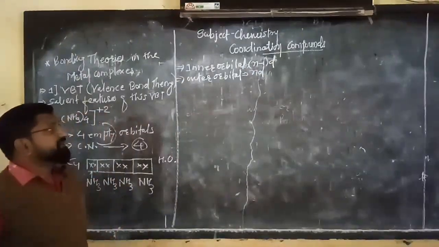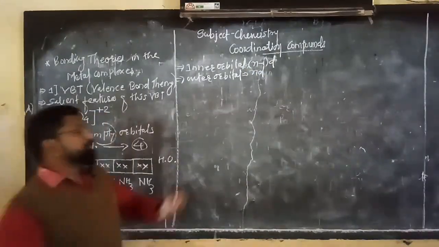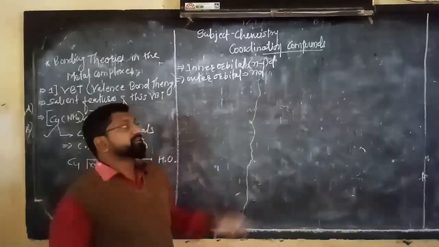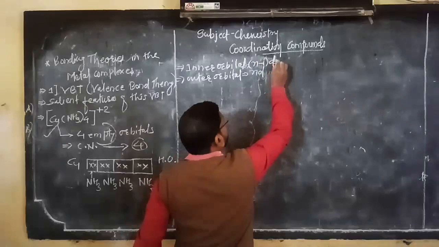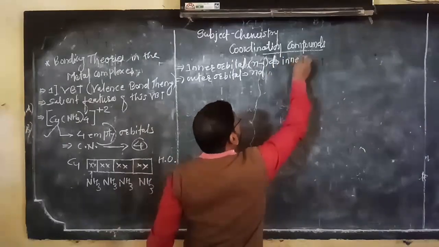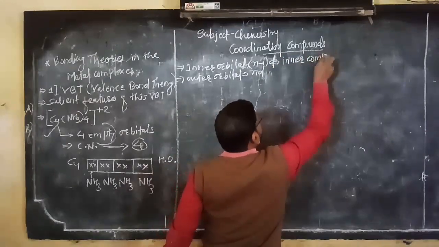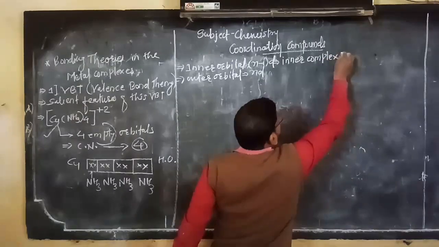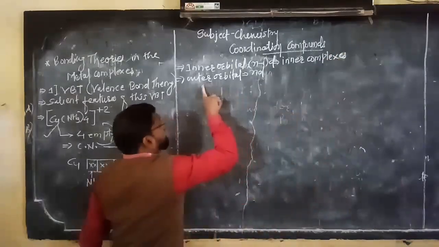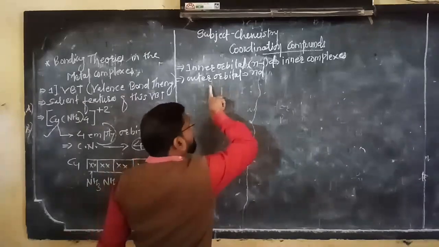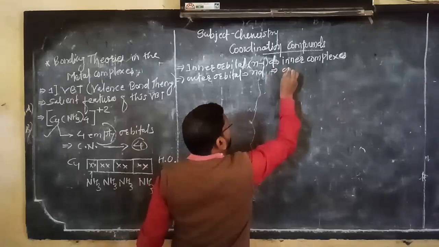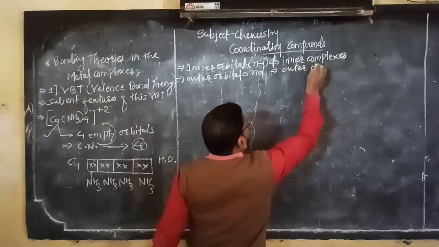Whenever there is involvement of the inner d orbital in the hybridization, there is a formation of inner complexes, I will explain it later, don't worry. And whenever outer orbitals are present in the hybridization, there is a formation of outer complexes.